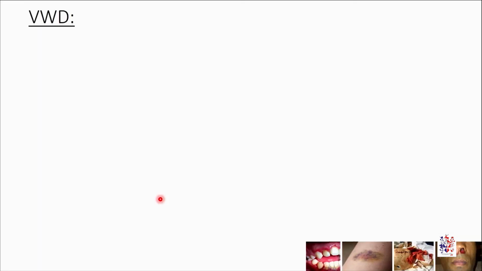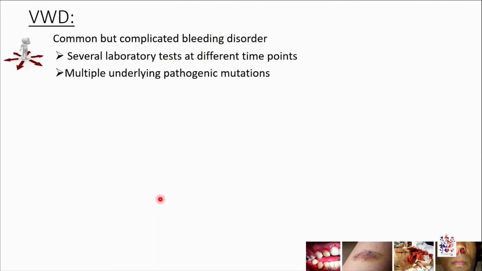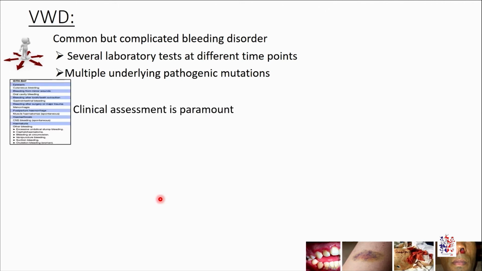In summary then, von Willebrand's disease is a common but complicated bleeding disorder. Several laboratory tests at different time points are indicated to adequately and accurately diagnose patients that suffer from von Willebrand's disease. And multiple underlying pathogenic mutations are present, resulting often in the same phenotypic expression in patients. Clinical assessment of patients with a bleeding diathesis is paramount.